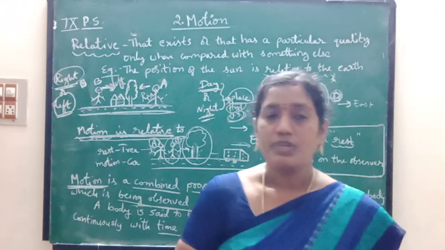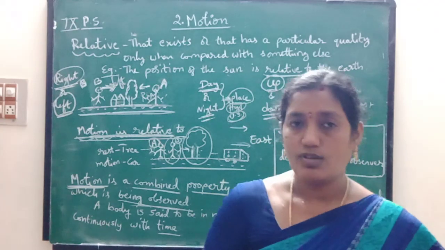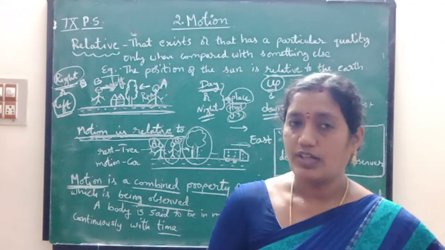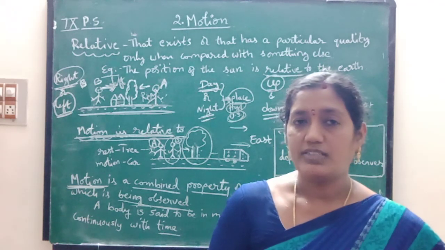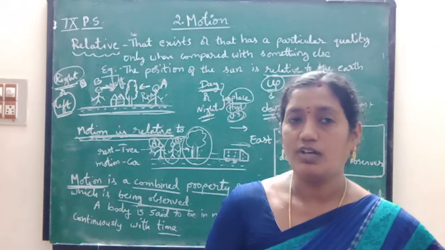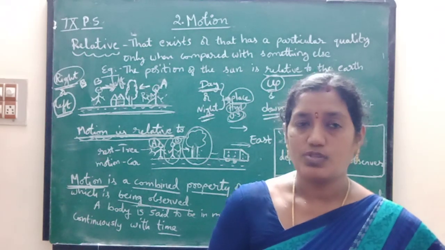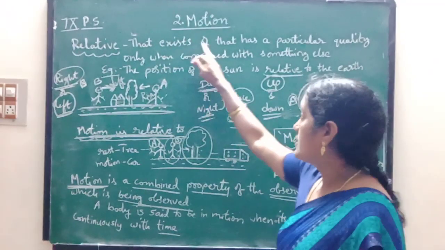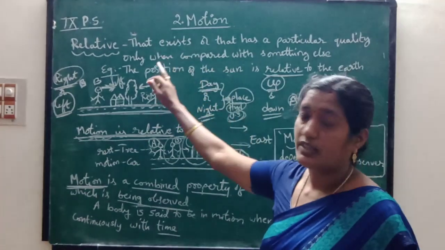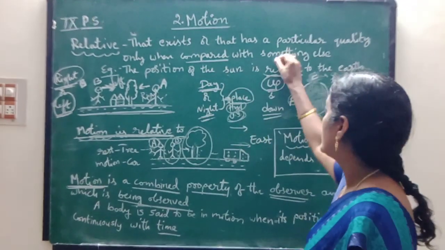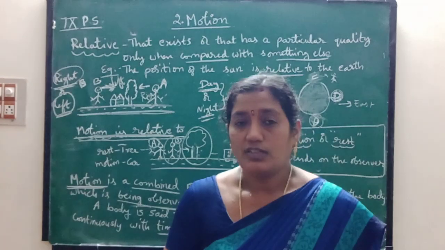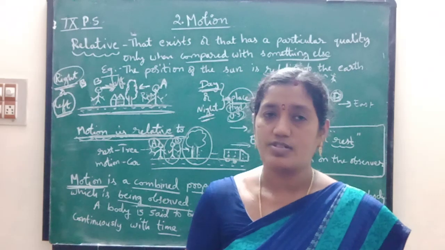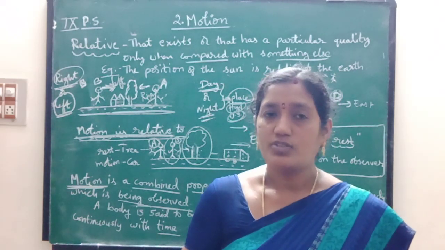So finally children, motion is relative to the observer. You can read pages 1, 2, 3, 4; I covered this syllabus in your textbook. You can read the textbook, children. So finally, motion is relative, and relative means that it has a particular quality only when compared with something else. It is changing continuously with the observer. The position is not constant. That is said to be relative, children.